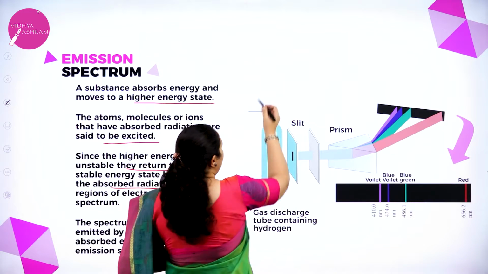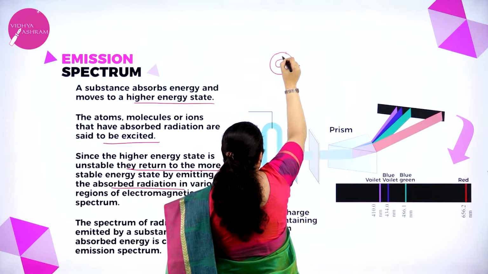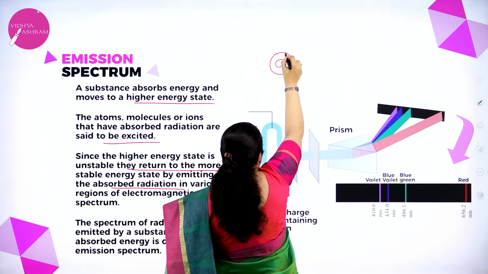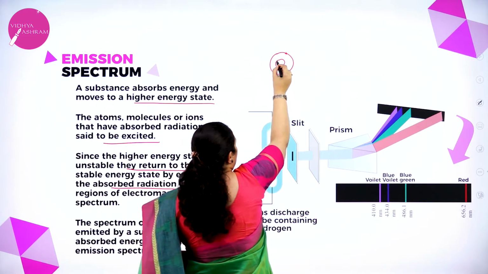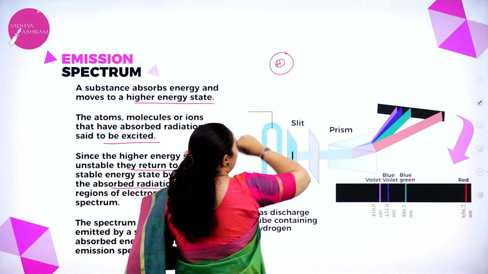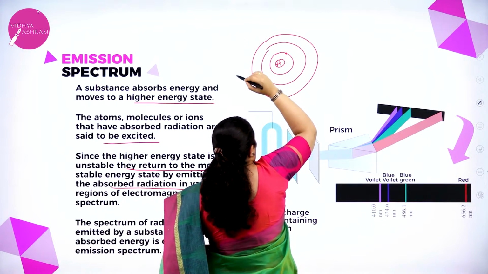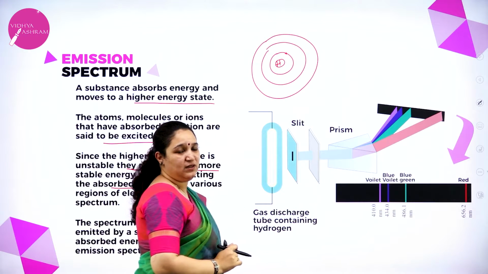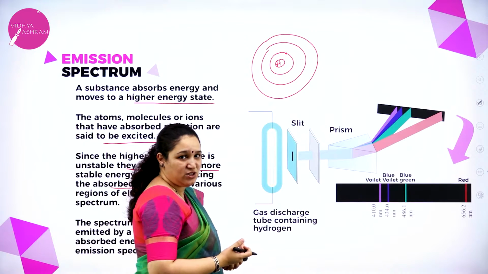We know that hydrogen has one electron. This is the nucleus and this is the electron in the hydrogen atom. In the hydrogen atom there are many other empty orbits present. Now when you are heating up, that means you are giving it a lot of energy.